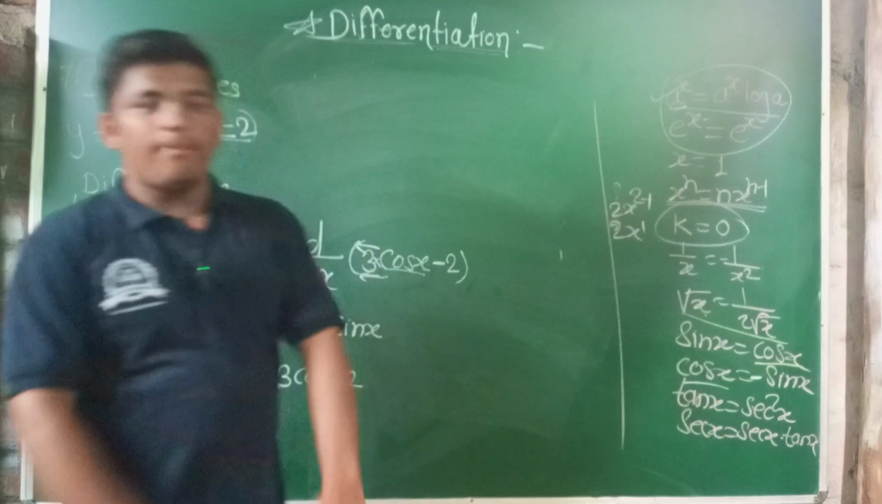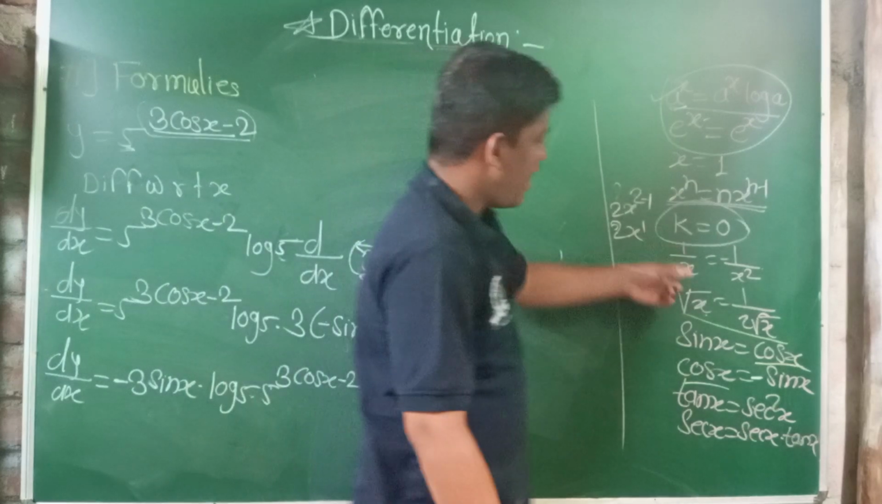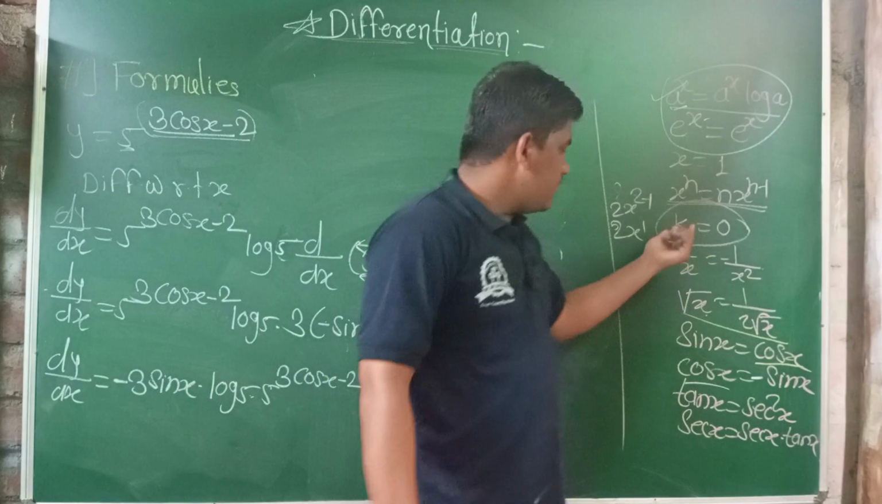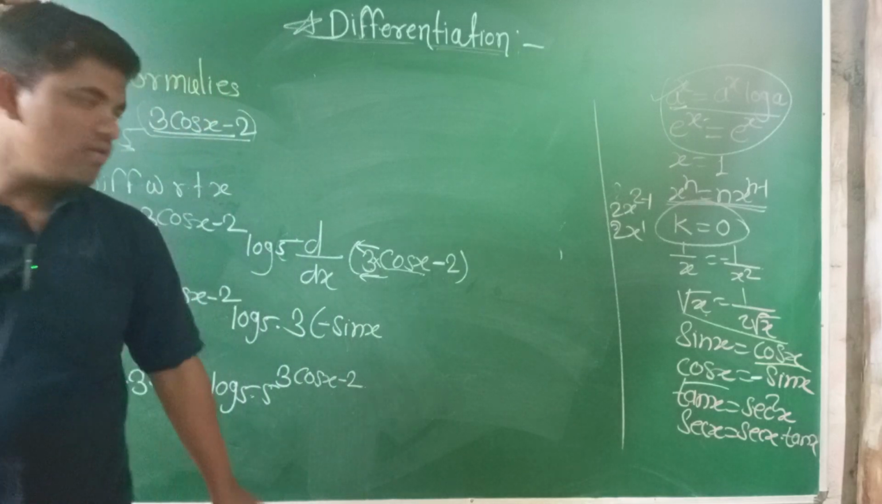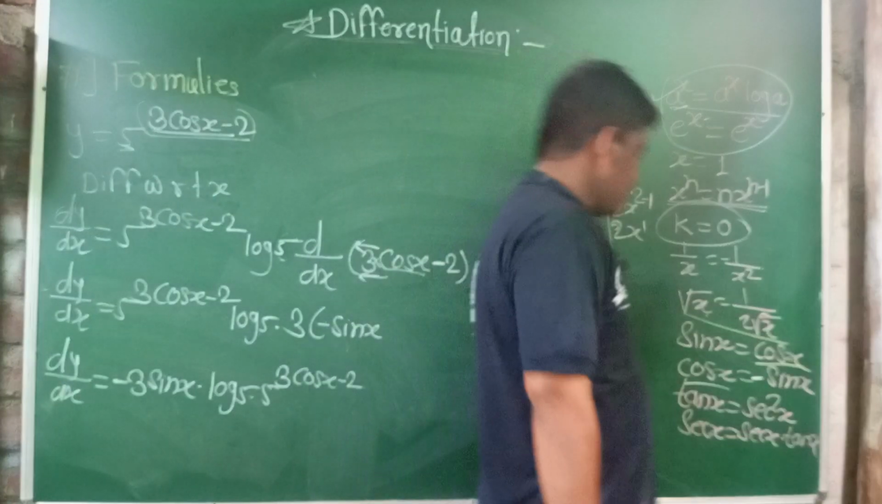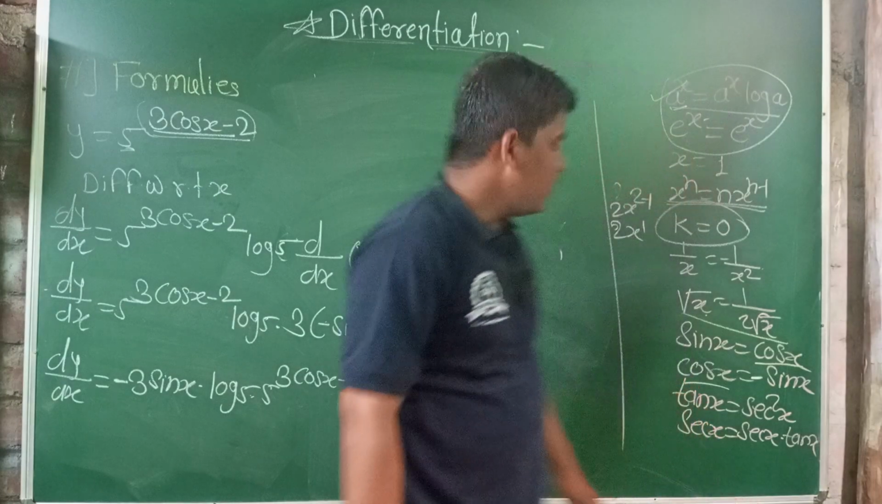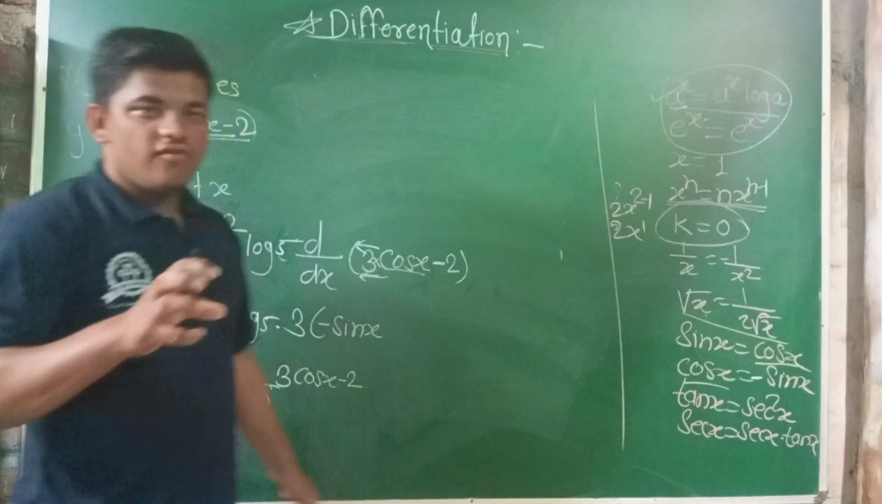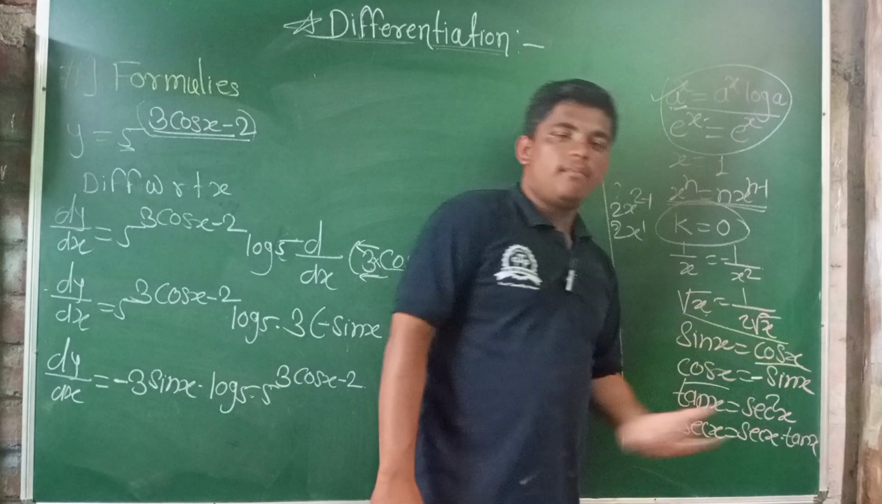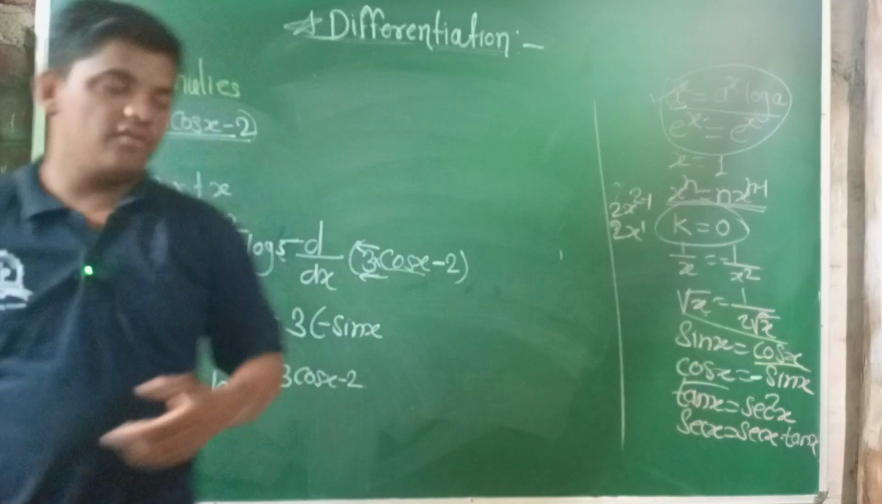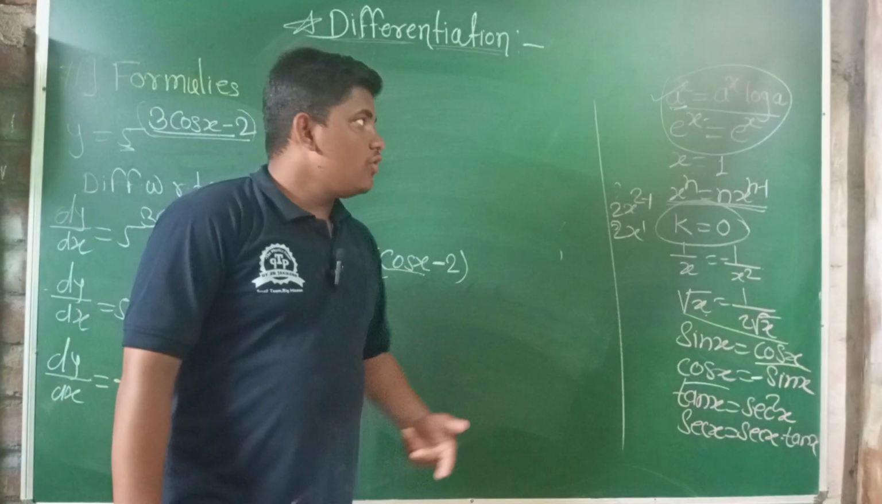Differentiation of 1 upon x, हा देखील आपण थोडासा सॉल्व केला. Differentiation of 1 upon x is equal to minus 1 upon x square. Differentiation of root x is 1 upon 2 root x.